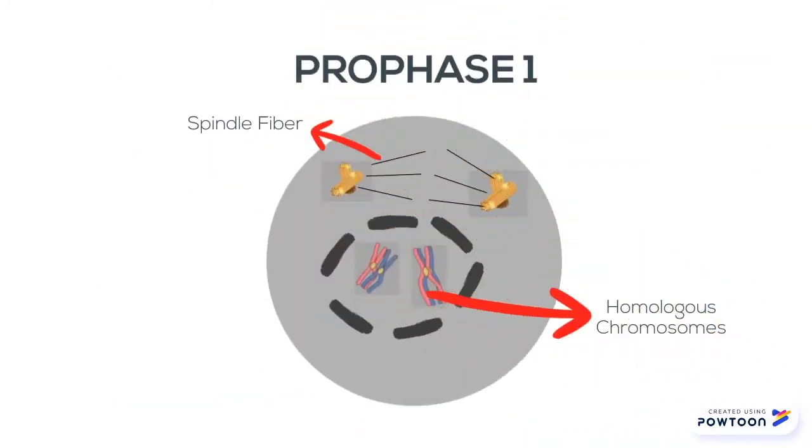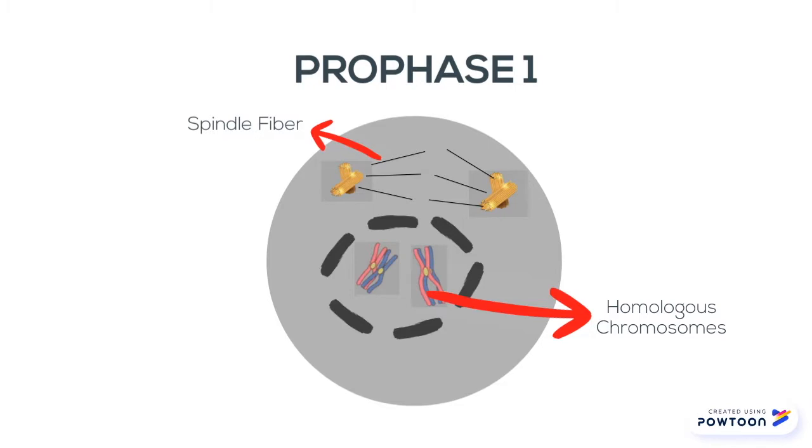During prophase 1, the sister chromatids that have been paired in interphase connect to the homologous chromosomes. Homologous chromosomes can be described as a pair of chromosomes which have the same order of information with varying coding. The combined structure is called a tetrad, and the process of pairing is called synapsis.